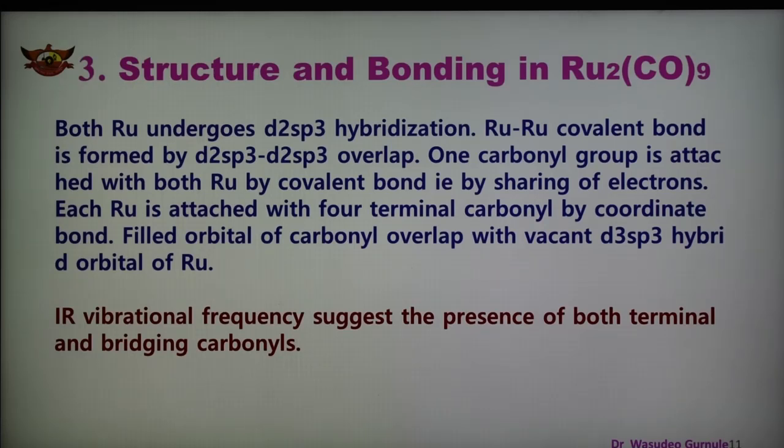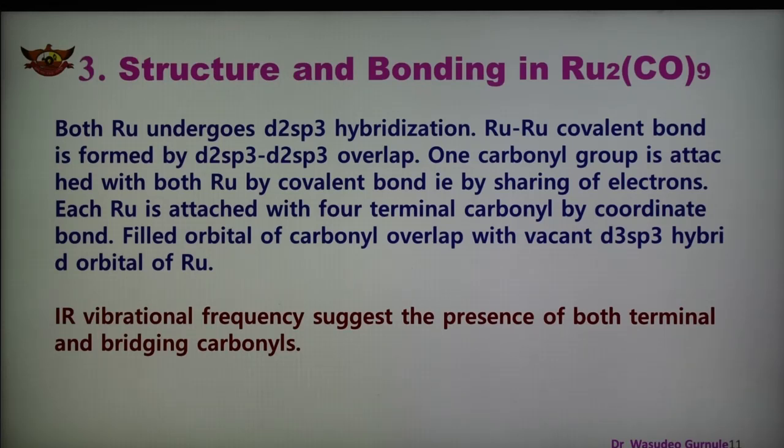Each ruthenium is attached to the 4 terminal carbonyls by coordinate bond, and the filled orbital of carbonyl overlaps with the vacant d2sp3 hybrid orbital of ruthenium. In this case also, IR vibrational frequency suggests the presence of both terminal as well as bridging carbonyl groups. And this is how the structure of Ru2(CO)9 can be explained.